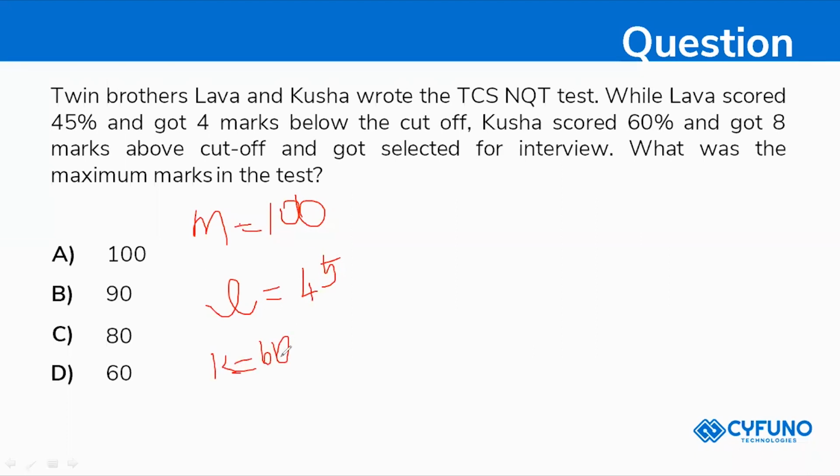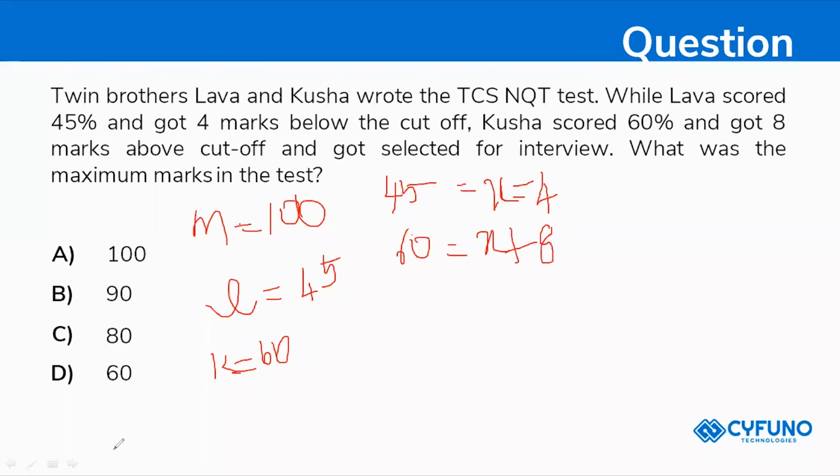But the 45 marks, whatever she got, that is below her cutoff. We don't know what's her cutoff, right? So x minus 4 below her cutoff, but Kusha scored 60% and got 8 marks above her cutoff. So for 60 marks, now x plus 8 will be there.